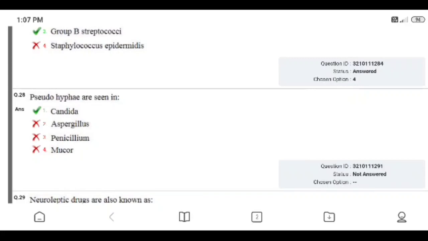Question number 28. Pseudohyphae are seen in: Candida, Aspergillus, Penicillium, or Mucor. Right answer is 1. I did not attend that question.